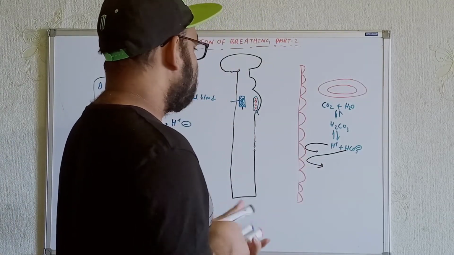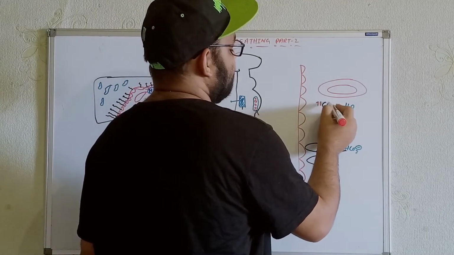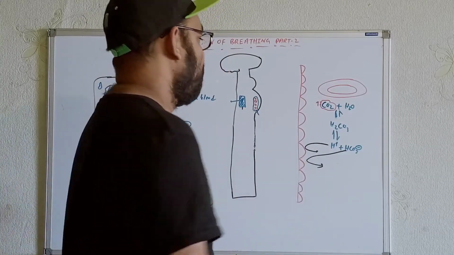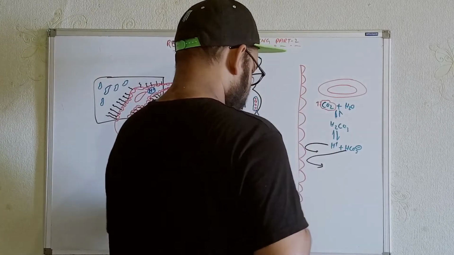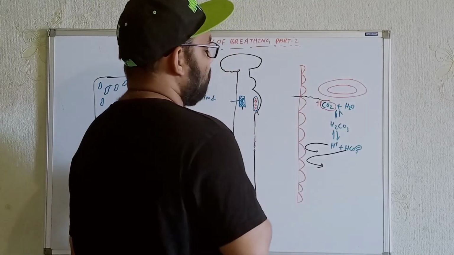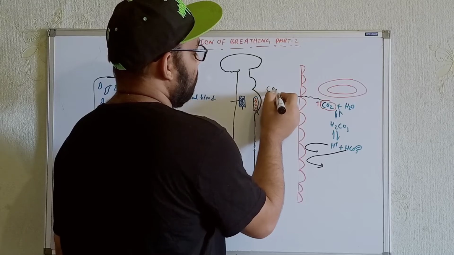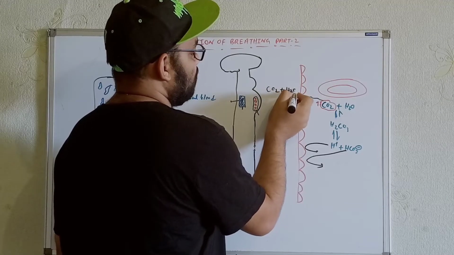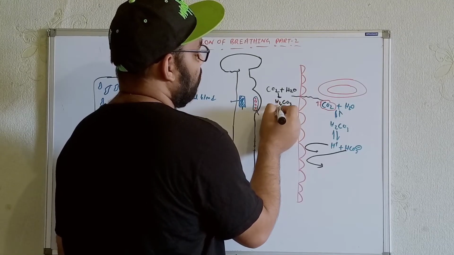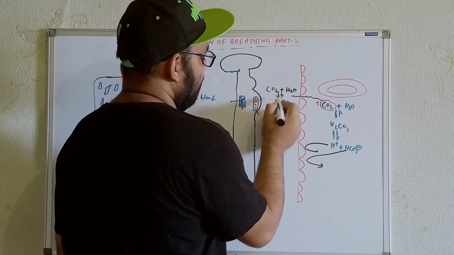So what will we see over here? As we know, whenever the concentration of carbon dioxide is elevated due to increasing metabolic activity, this carbon dioxide will be able to cross the blood-brain barrier. After crossing it, within the interstitial space, it will react with the water molecules. So what will it produce again? Carbonic acid. Then again it will produce the proton and bicarbonate.